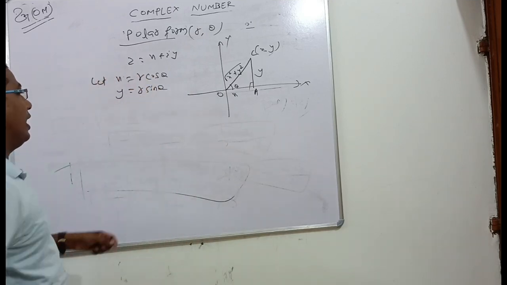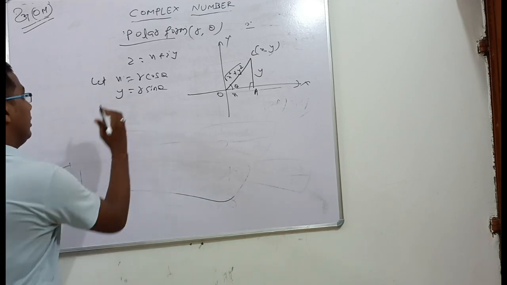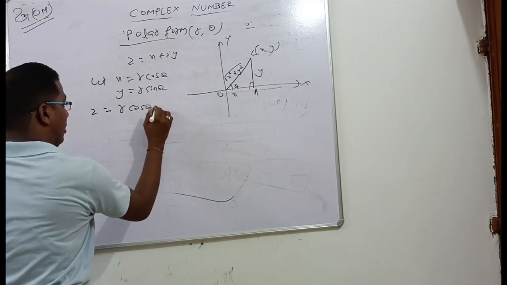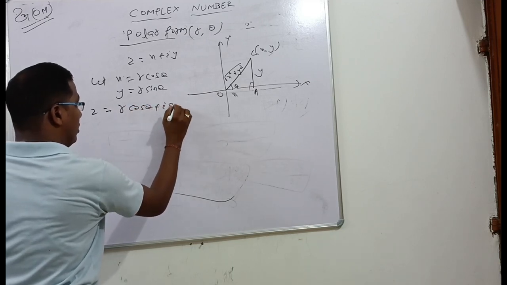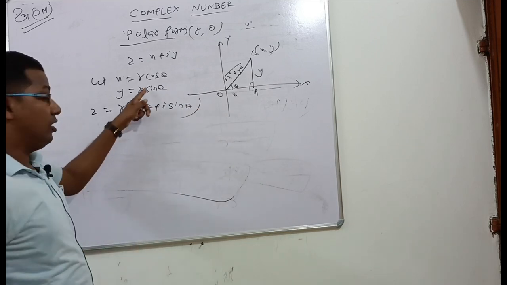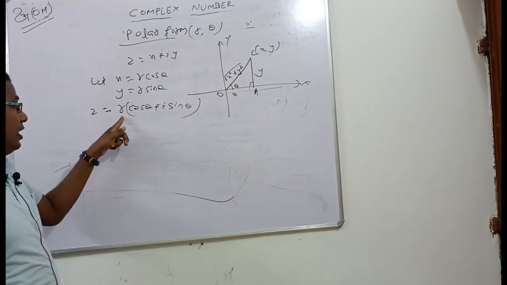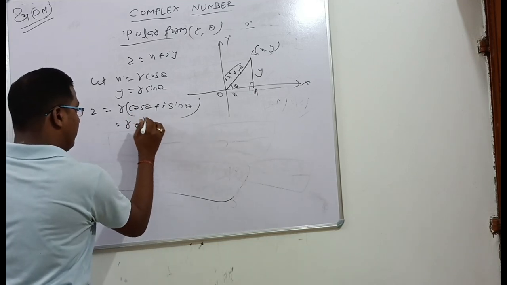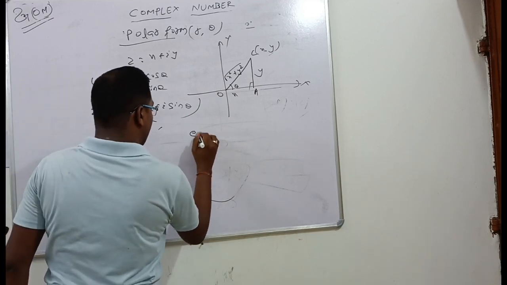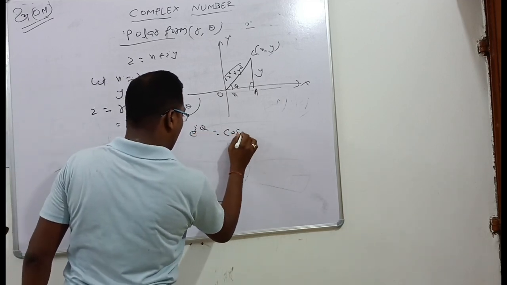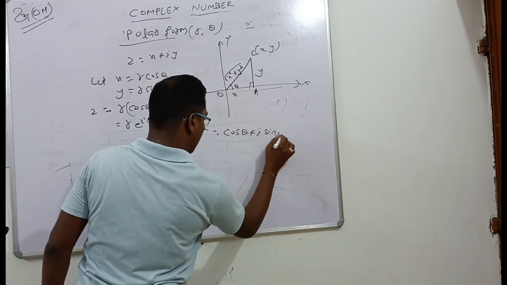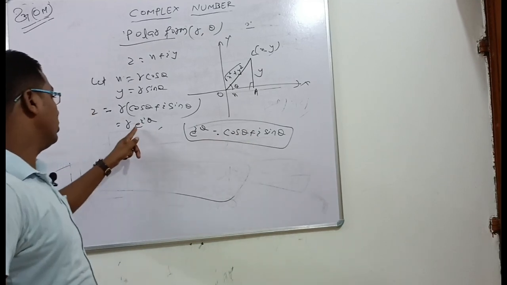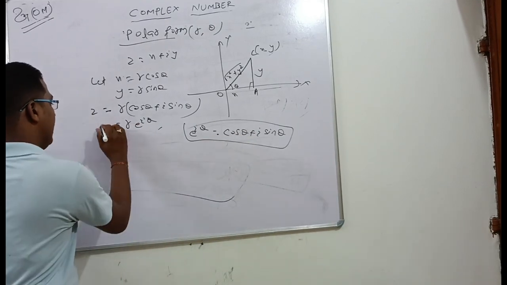So x is equal to r cos theta, y is equal to r sin theta. Now z can be written as r cos theta plus i r sin theta. Take r common, that is r into cos theta plus i sin theta. That is r into e power i theta, where e to power i theta is equal to cos theta plus i sin theta. That is Euler's formula.